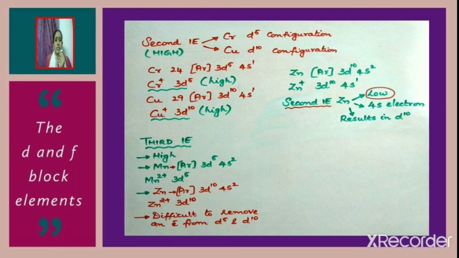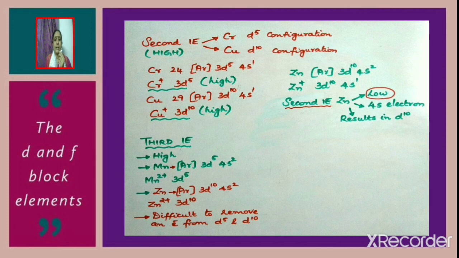Now consider zinc. The second ionization enthalpy of zinc is found to be lower. For that, consider the electronic configuration of zinc. Atomic number 30, the electronic configuration can be written as argon 3d10 4s2. When one electron is removed from the 4s orbital and zinc changes to Zn plus, the configuration will be 3d10 4s1.